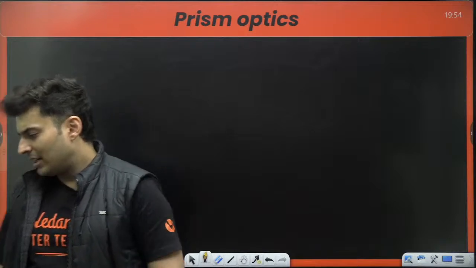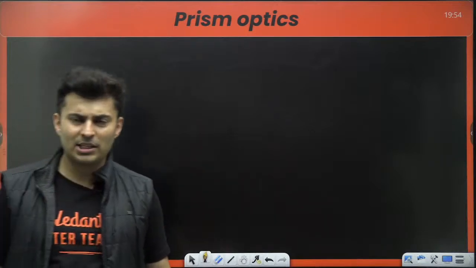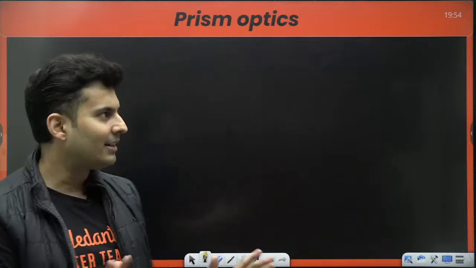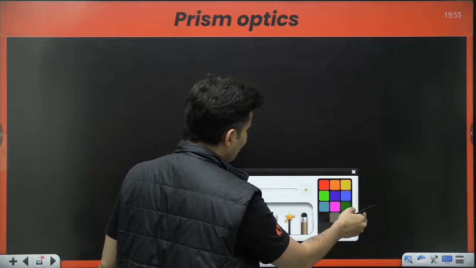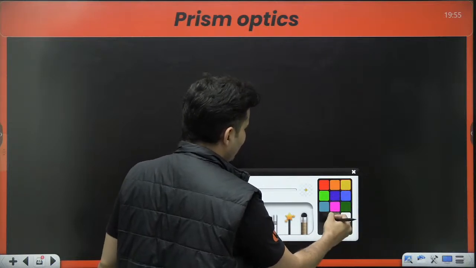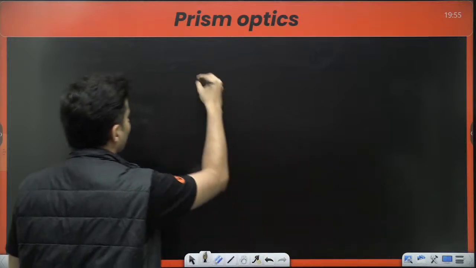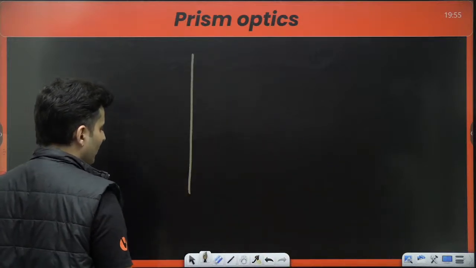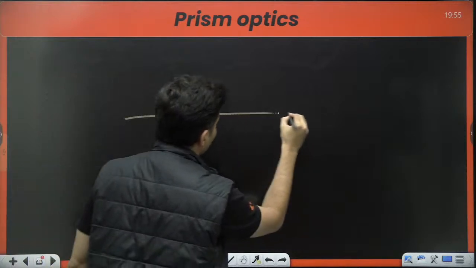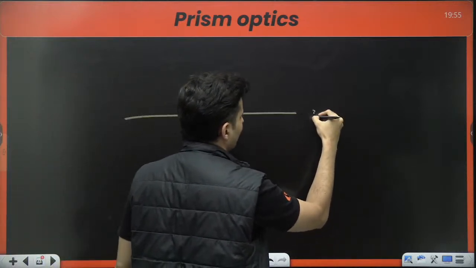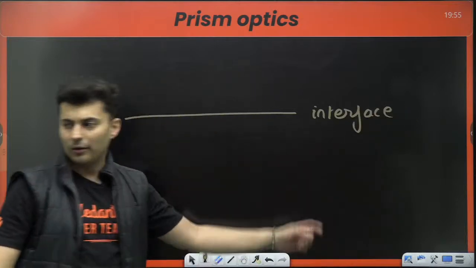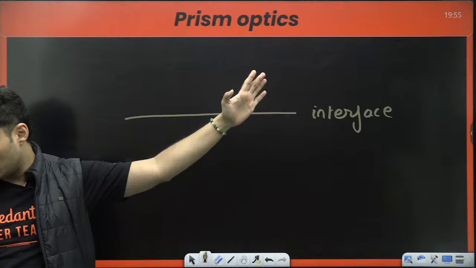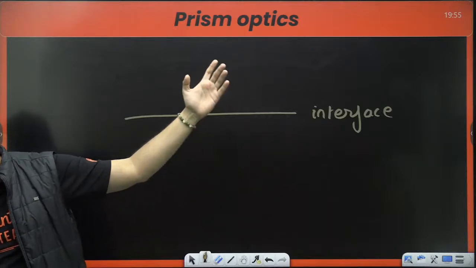Very good. But let me just explain what dispersion is, and then we'll go to Prism, because I feel that is something interesting. You will love it and enjoy it also. And it's very, very nice to see in the diagram also. So let's say, for example, my dear students, there is a surface over here. It's an interface. I hope you are able to see this.